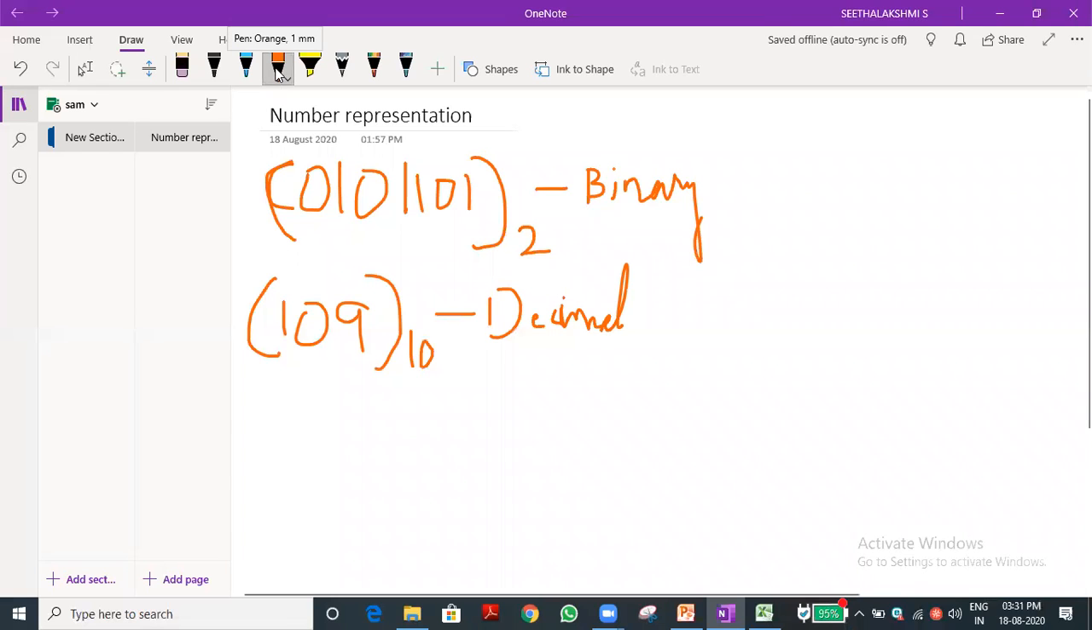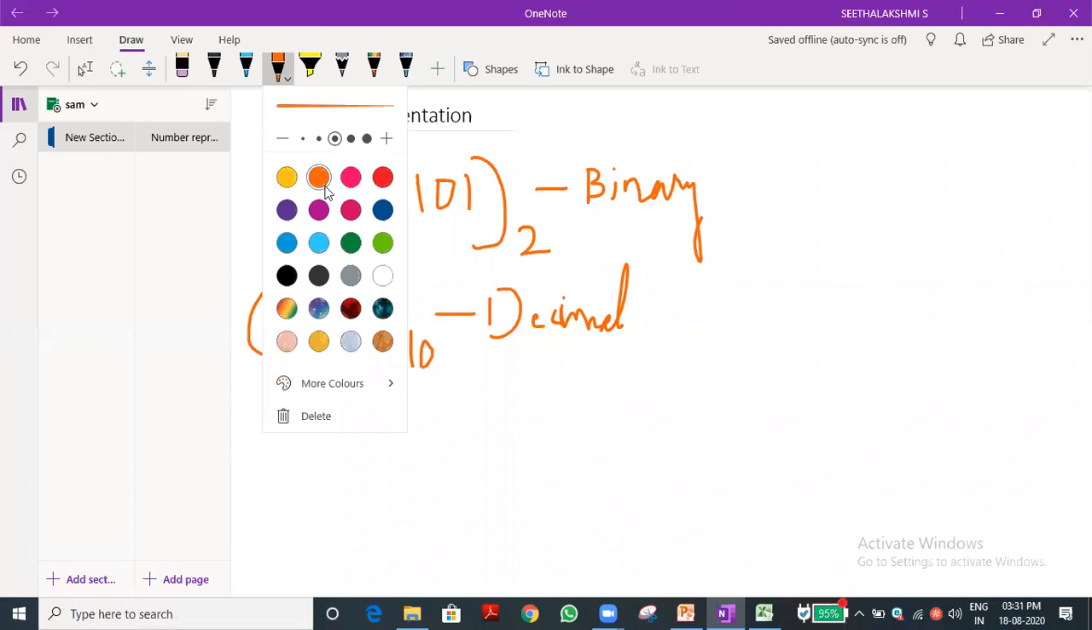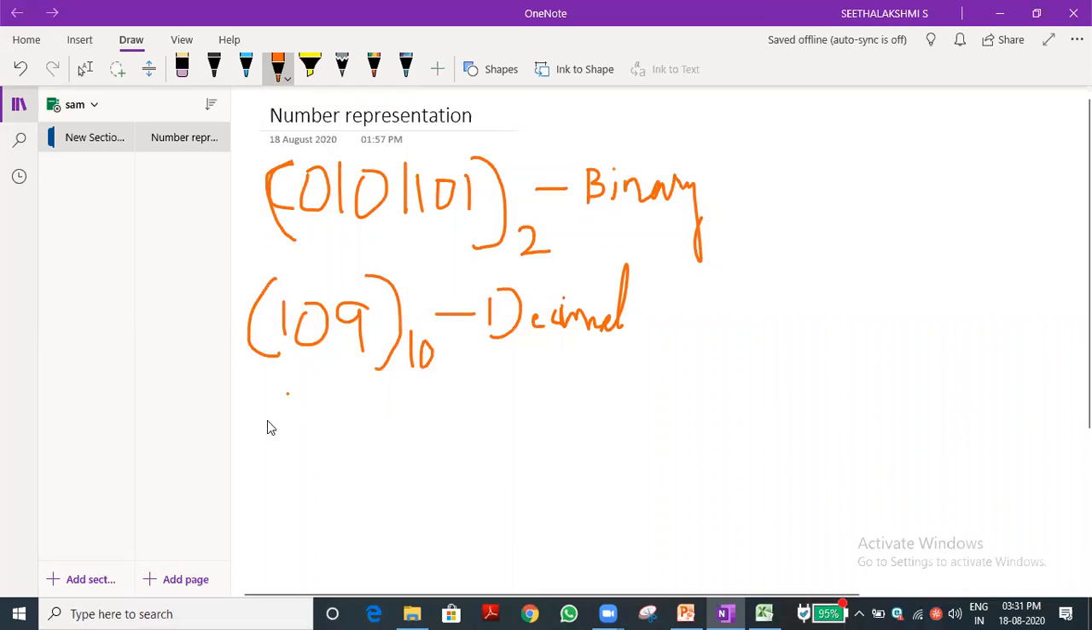Okay. Now we are going to see octal. What are the octal numbers? 0 to 7. So in the base we have to give 8. For example, what is the base for octal? 8. So in the base we have to mention 8. Okay, this is the octal number system. Have you understood this one?